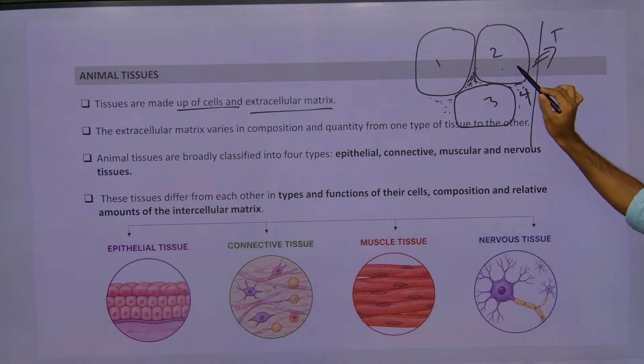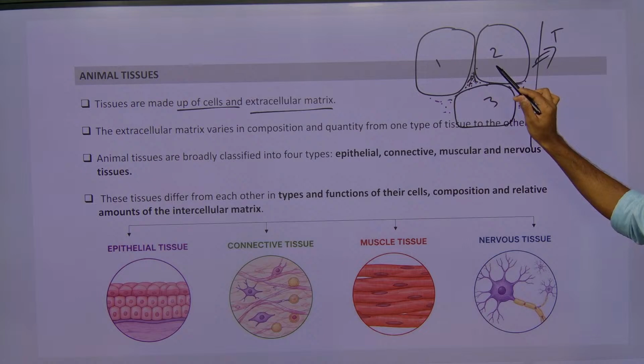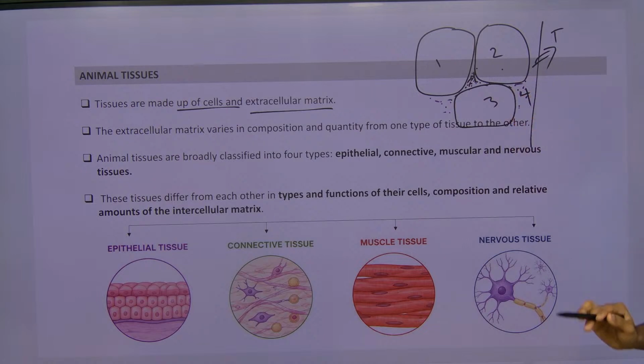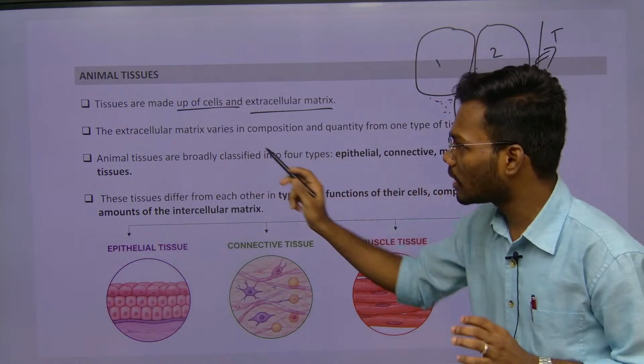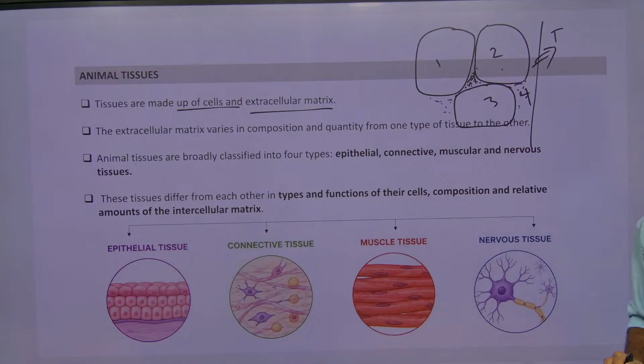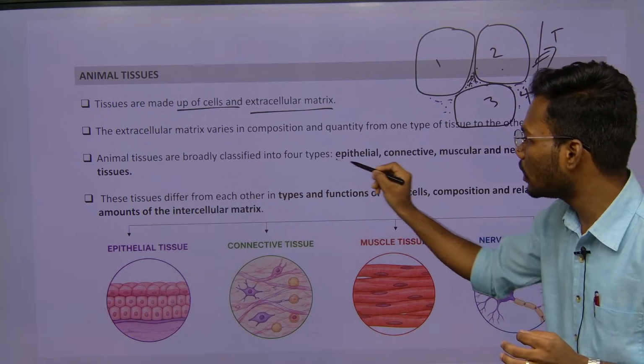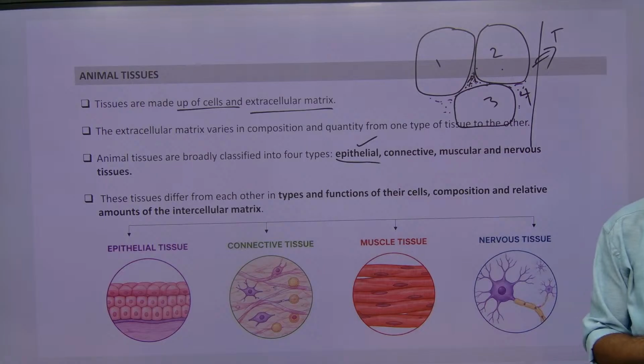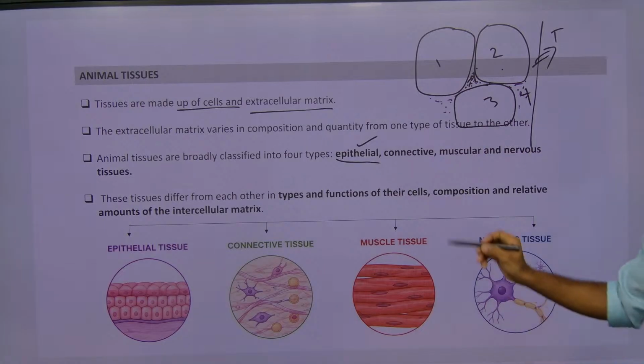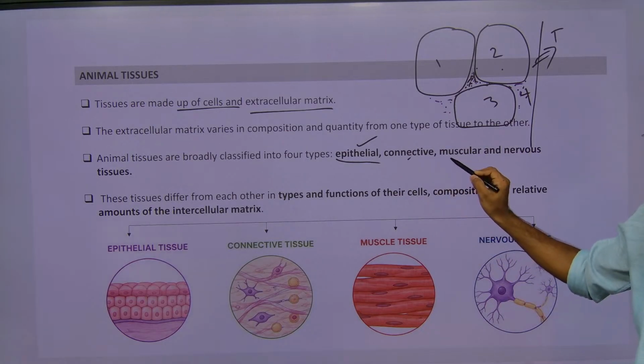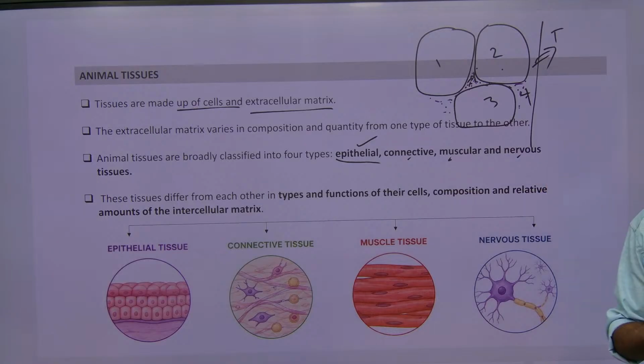Understand what is tissue? Tissue is made up of cells and also extracellular matrix. We will study the different types of cells, right? In this NCERT chapter, we have different kinds of tissues such as epithelial, connective, muscular and nervous tissue.